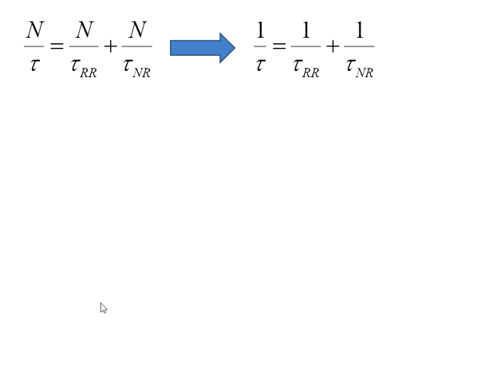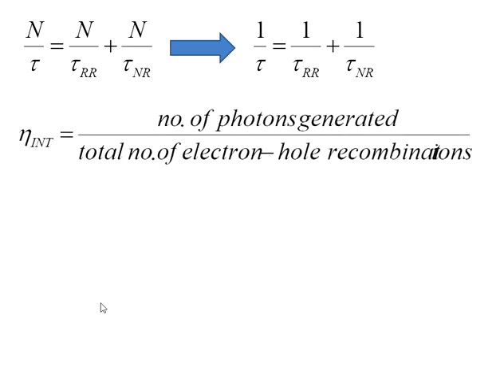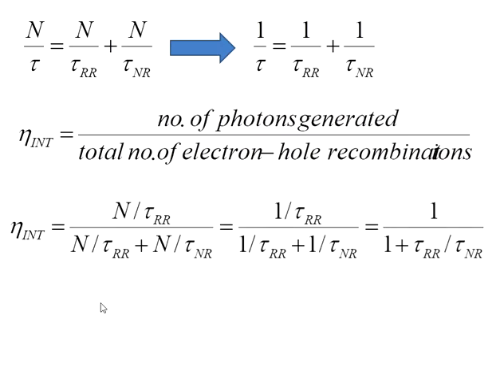So now from this, if we define this internal quantum efficiency, then photons are generated only during the radiative recombination. So we'll write this equation. Number of photons generated is equal to the rate of radiative recombination divided by rate of radiative plus non-radiative recombination. So from this we'll get the expression for internal quantum efficiency.